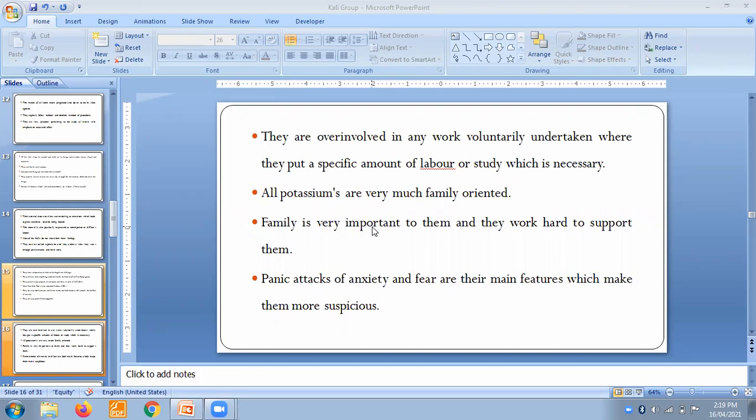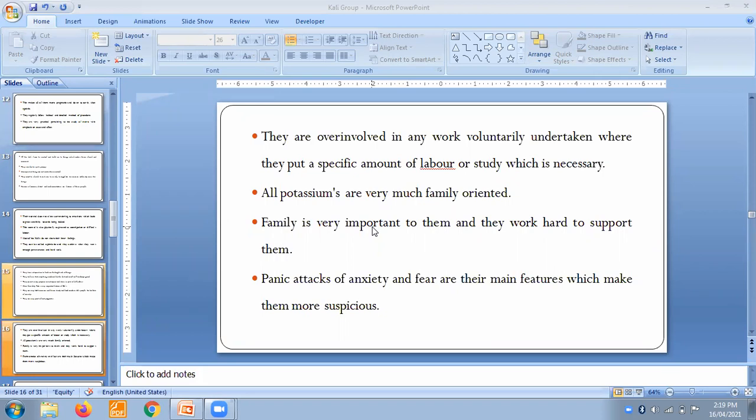They cannot leave their family for any task. Even if anyone offers them a lot of money or a luxurious life at the cost of their family, they will never ever accept it. Family is the first priority for these people.